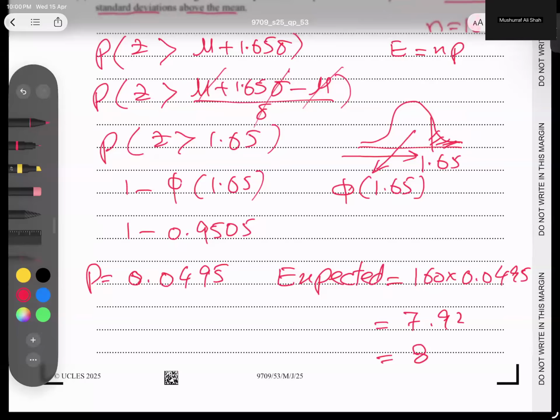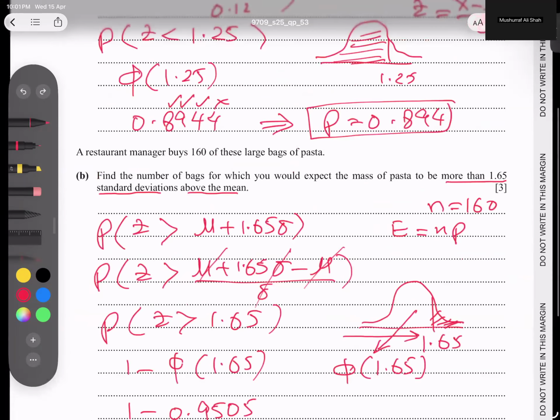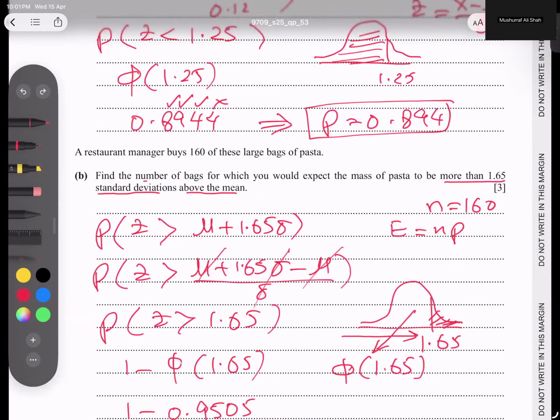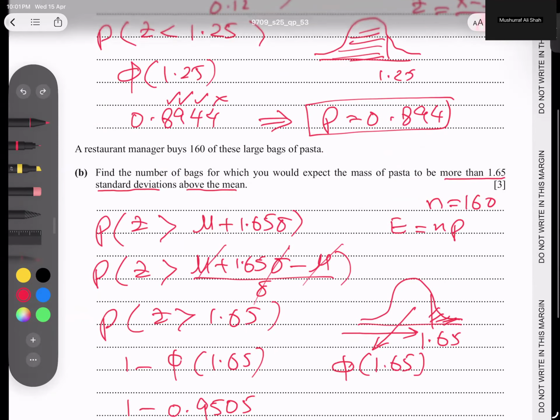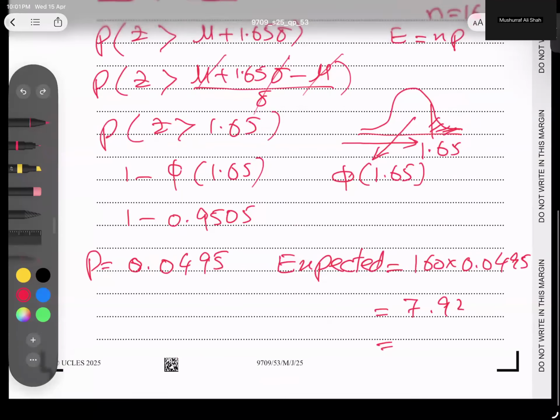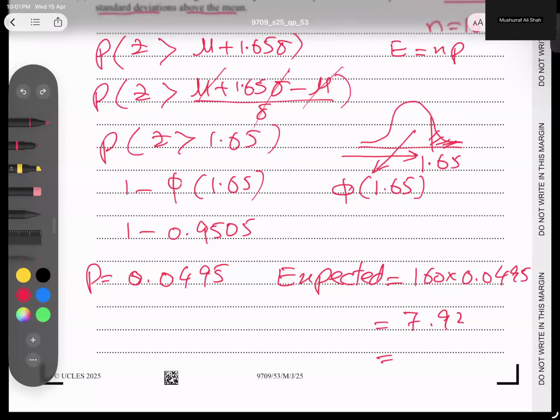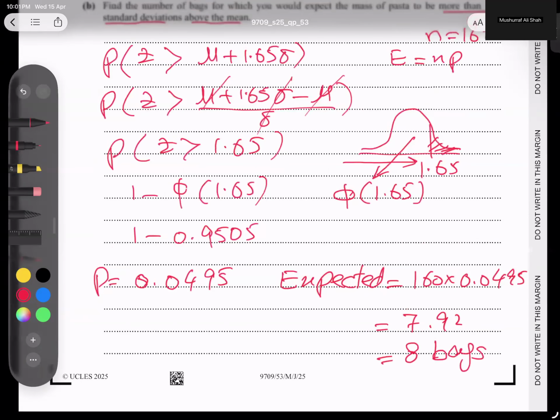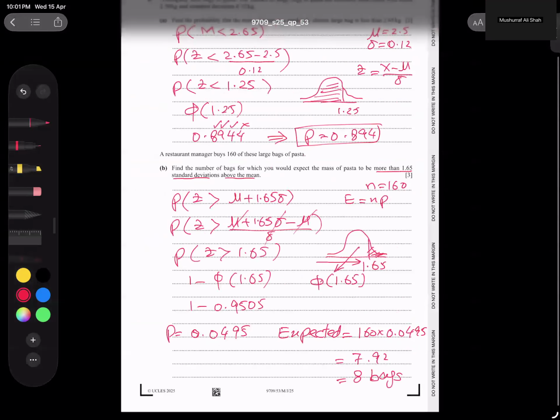What does the question ask? Find the number of bags which he would expect to mass a pasta to, because he will make that pasta. If we take 7 bags, maybe he will not be able to make it. So the best idea is 8 bags. If some portion is left behind, there is no problem. So 8 bags. I hope the concept is very clear, and the question is completely over.